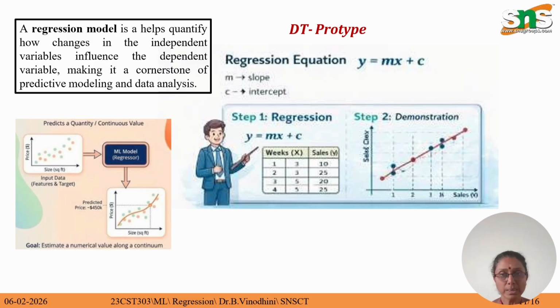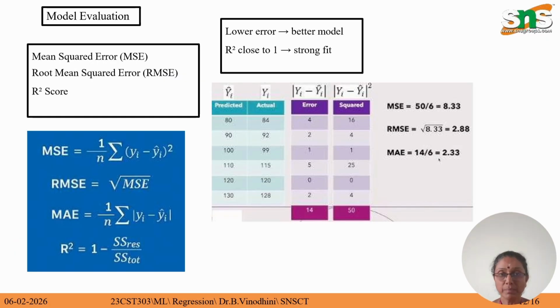The first step of the regression model is to find the regression equation, y = mx + c. What is m? m is the slope and c is the intercept. Slope means how much y is incremented when you increment the value of x. The intercept is the value of y when x is equal to 0. This is the first thing we have to calculate in regression problems. We have to find the regression equation, and based upon that, we predict new values.